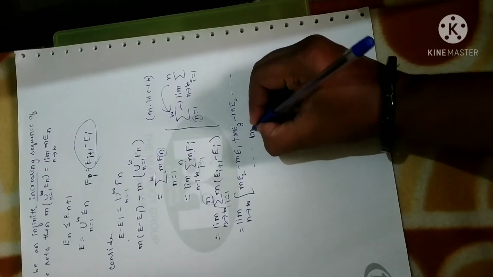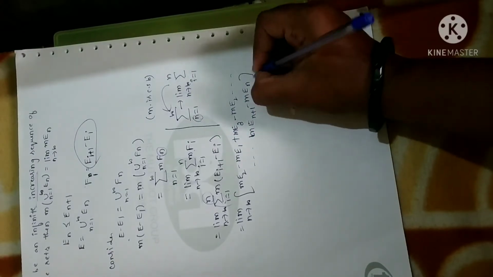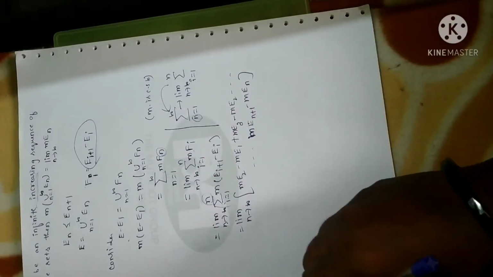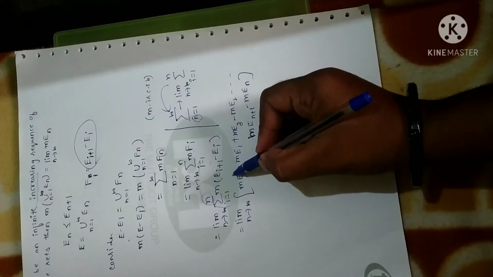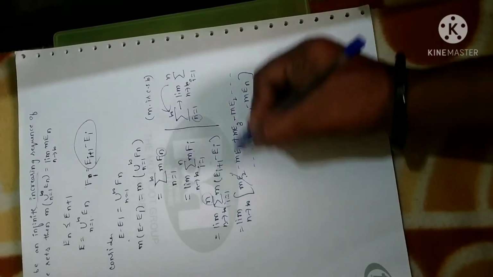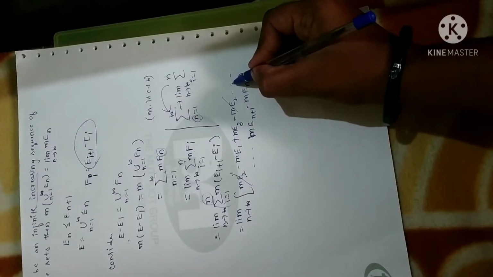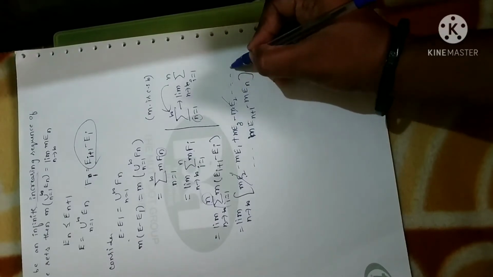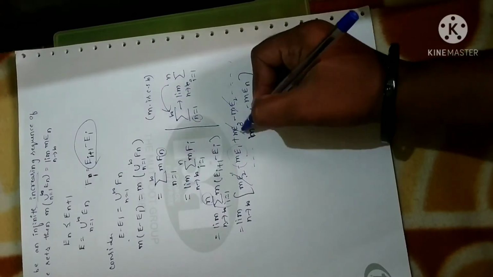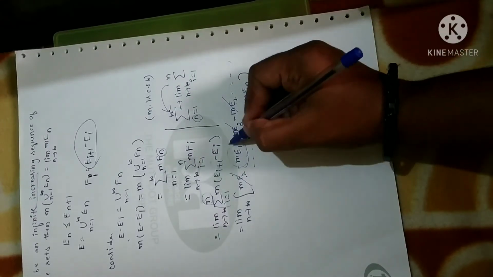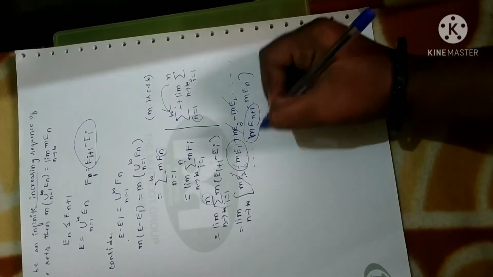So you will get m of E(n+1) minus m of En for the last term. Fine. So you can notice that m of E2 gets cancelled with m of E2, but m of E1 will never cancel. Why? Because after m of E2 you will get m of E3 minus m of E2, but you are not going to get m of E1. So all the terms get cancelled except m of E1 and m of E(n+1).